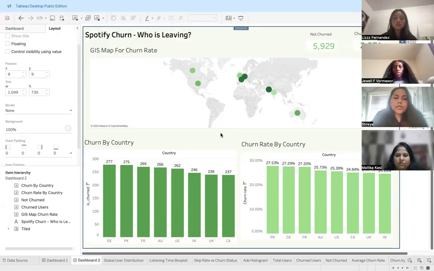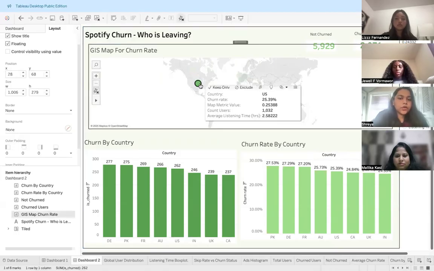The map in the dashboard is dynamic, and users can interact with it, such as clicking on a country to filter the rest of the dashboard and explore deeper insights. With the metric selector parameter, the same map can switch between different views like churn rate, total users, average listening time, and skip rate, making it highly flexible and insightful.